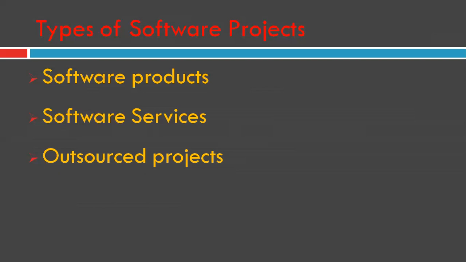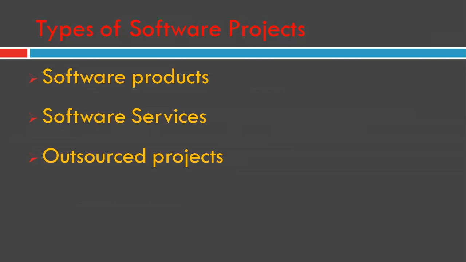So an outsourced project is a small part of some large product, and outsourced projects are usually small in size and need to be completed within a few months or a few weeks. This type of development project undertaken by a company can have an impact on its profits.